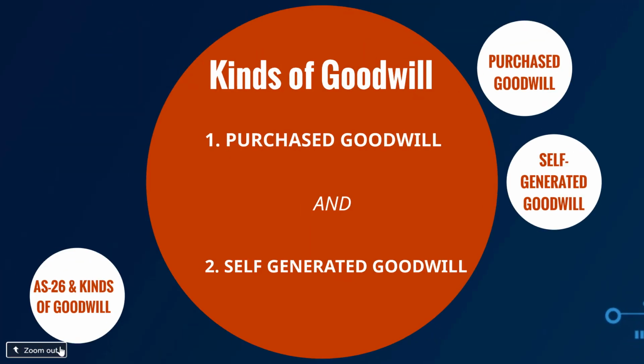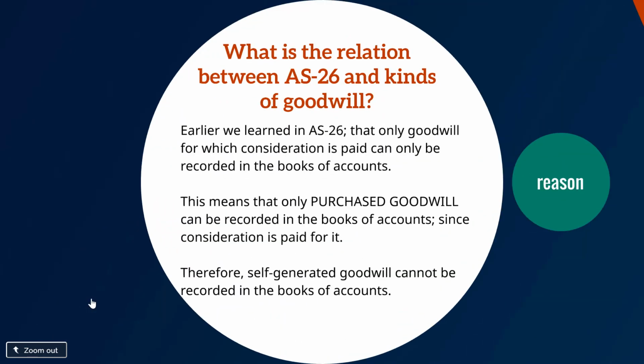Now, what is the relation between Accounting Standard 26 and these two kinds of goodwill? Earlier, we learnt in Accounting Standard 26 that only goodwill for which consideration is paid can be recorded in the books of accounts. Therefore, only purchased goodwill can be recorded in the books of accounts since consideration has been paid for it. Self-generated goodwill cannot be recorded in the books of accounts. No consideration has been paid for it.